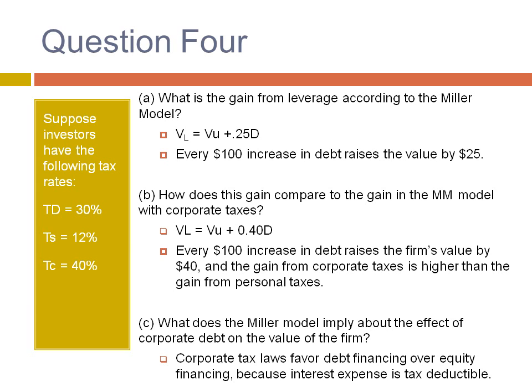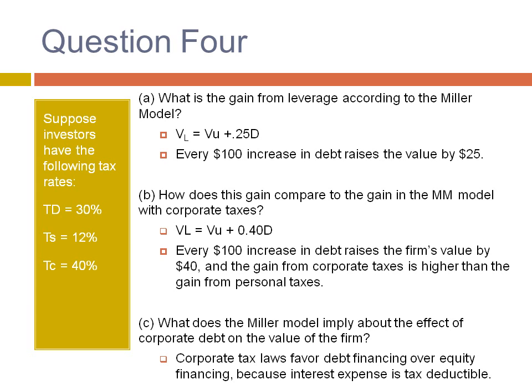In Part B, how does this gain compare to the gain in the model with corporate taxes? We could see that for every $100 increase in debt, it raises the firm's value by $40 rather than $25. So the gain from corporate taxes is higher than the gain from personal taxes.